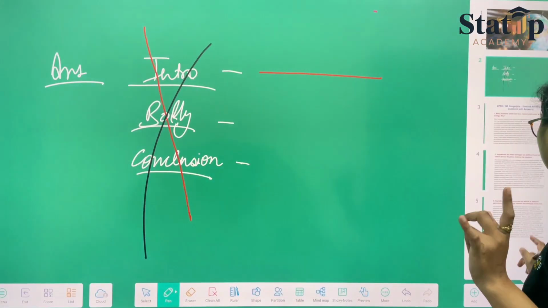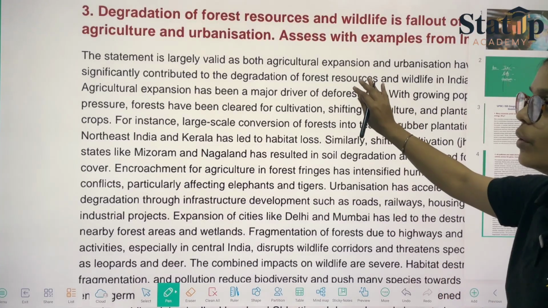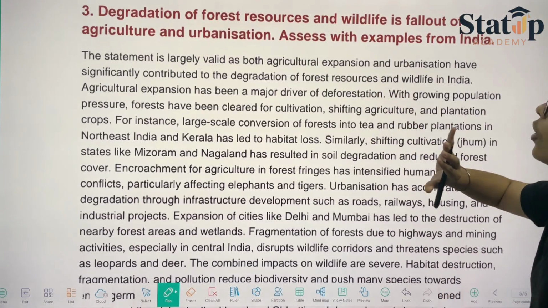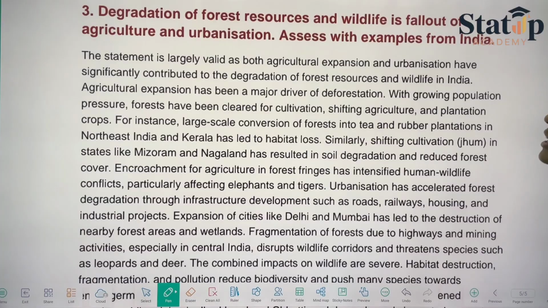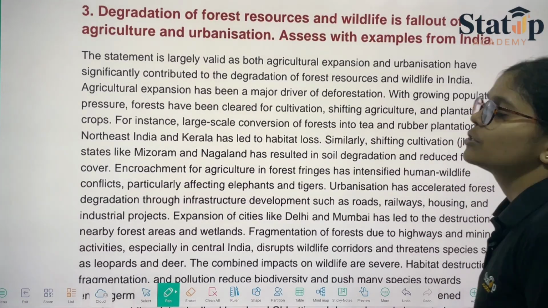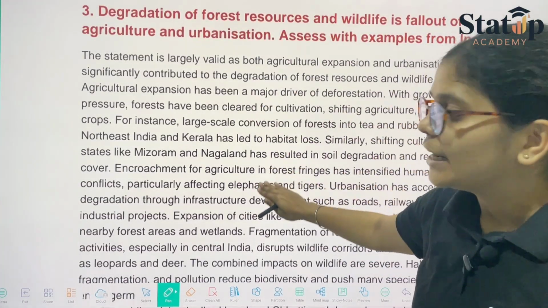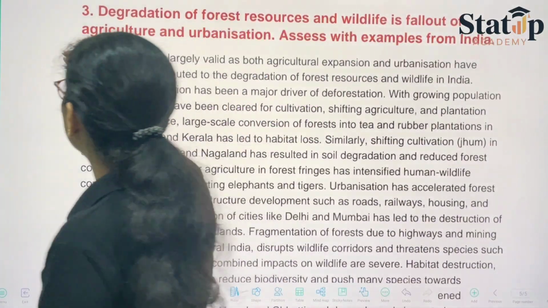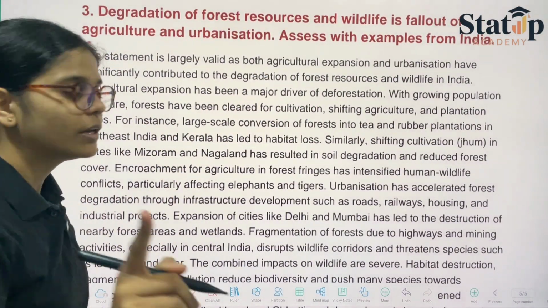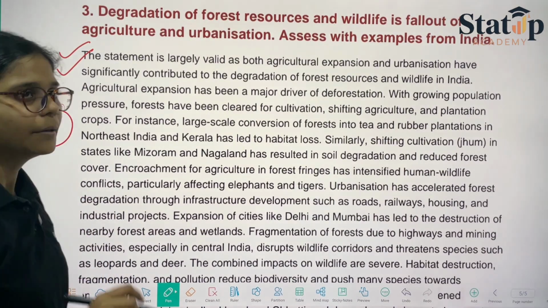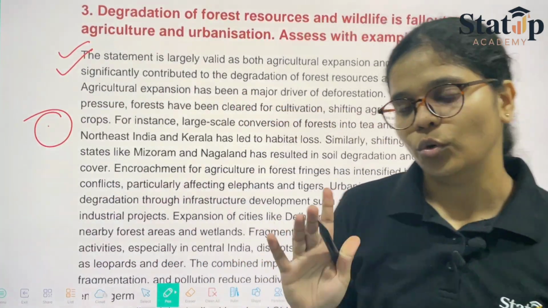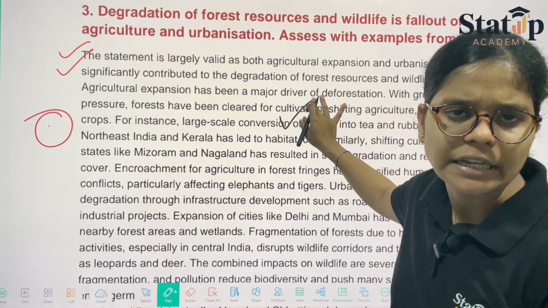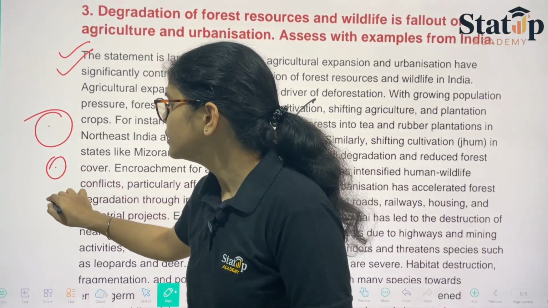Coming on to the question, in the previous class we discussed this question, which says: degradation of forest resources and wildlife is a fallout of agriculture and urbanization, assess with examples from India. Some people try to answer like this. This way of answering is also correct, but preference will be given to those who write in points. That is a basic thing you should know. If you write this way, it is perfectly correct, and if you write your answer in points, that is also acceptable. But make sure, because the space provided to you is very limited, that you work accordingly.